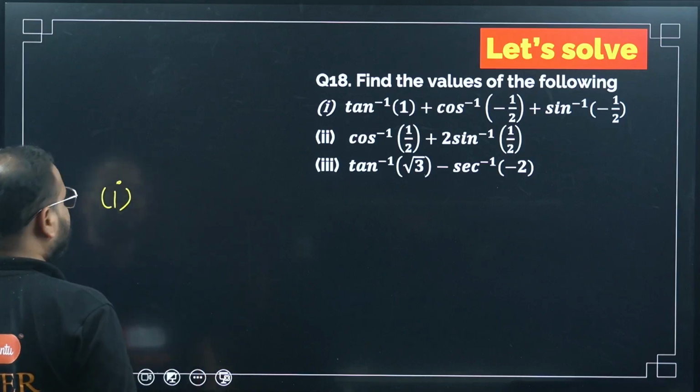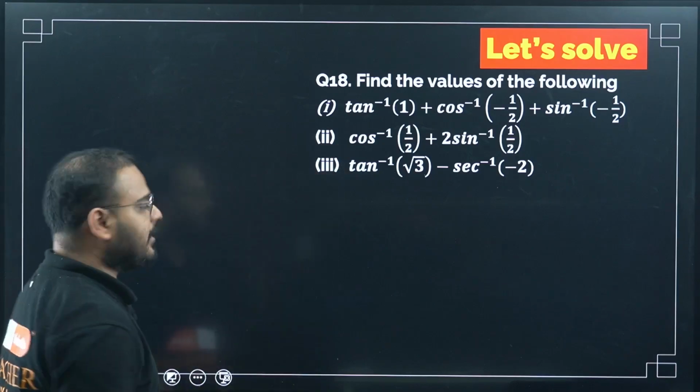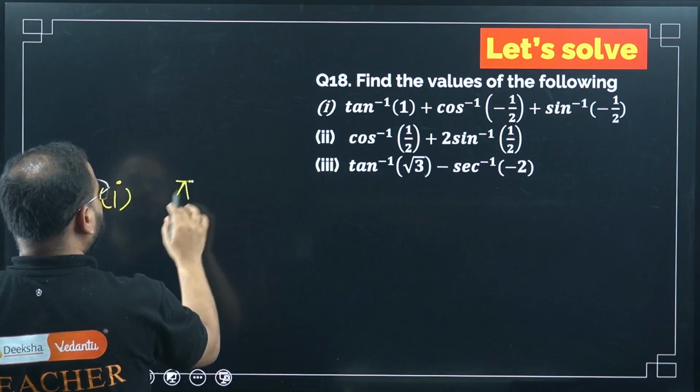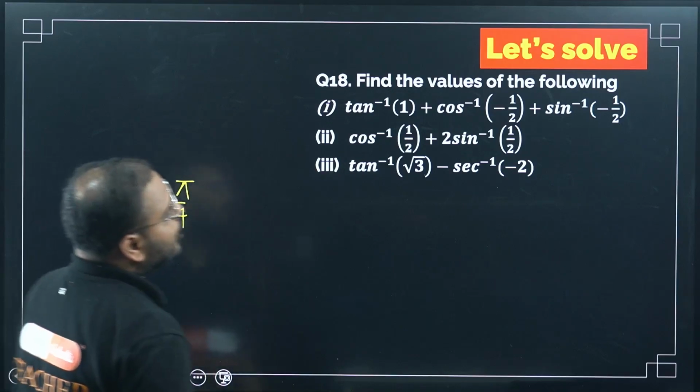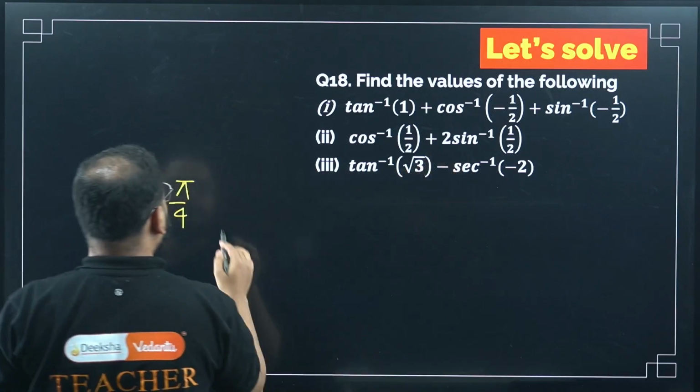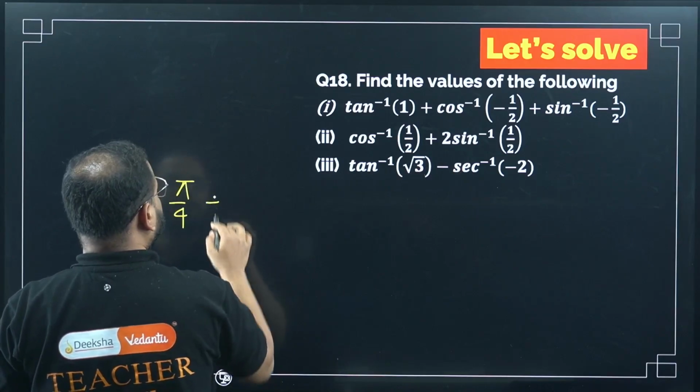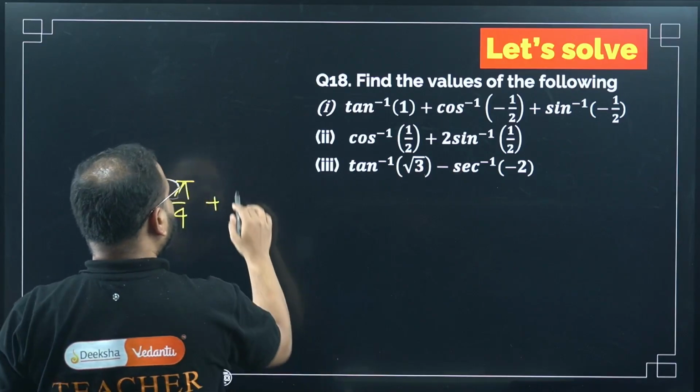There is no negative sign here. Tan inverse of 1 is what? Pi by 4, no? So first one is pi by 4. Second one, cos inverse of minus 1 by 2. Okay? Cos inverse of minus 1 by 2. So we know this as, this will be what?